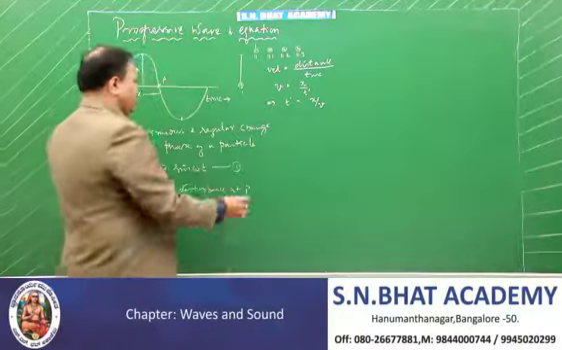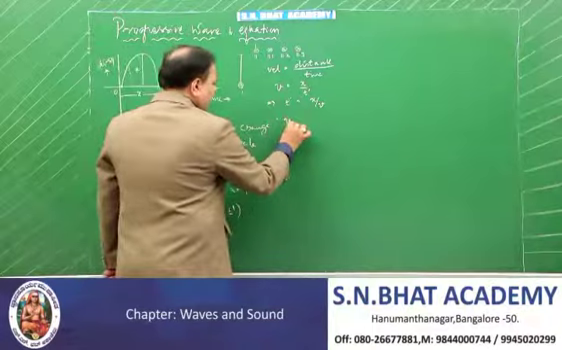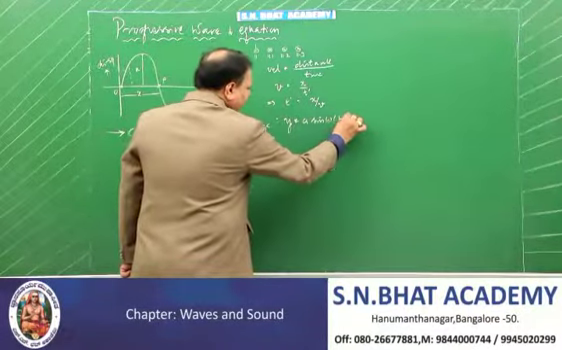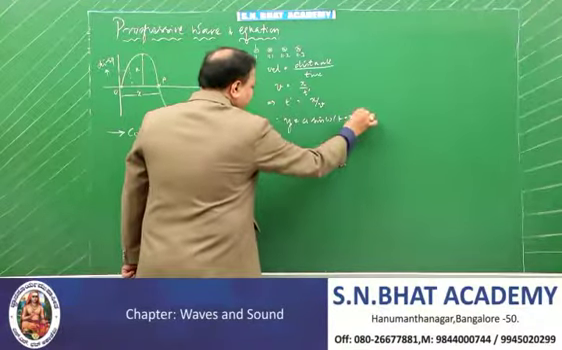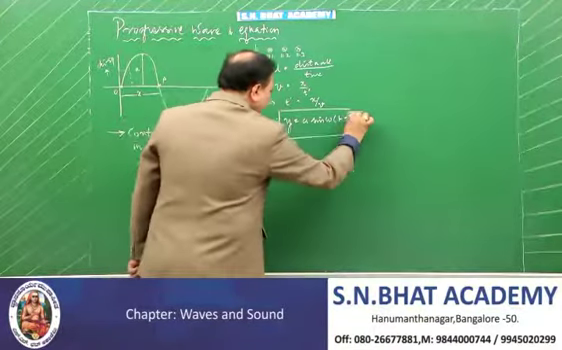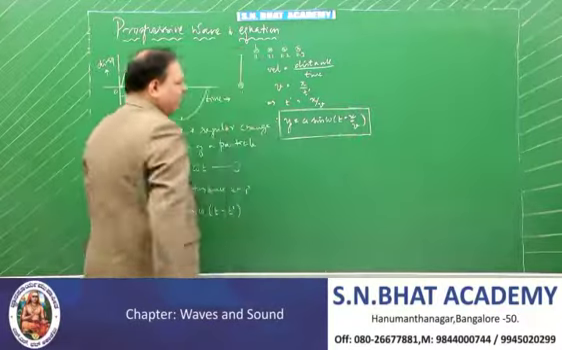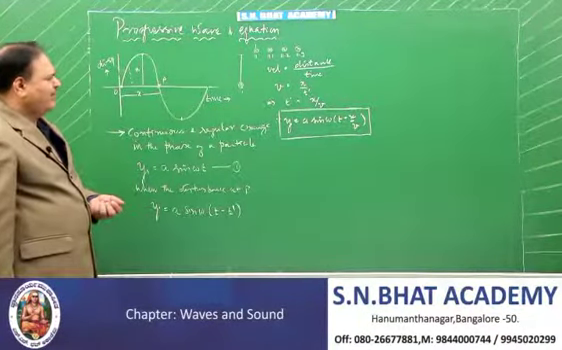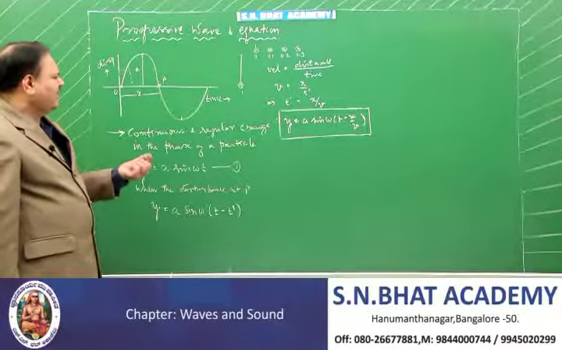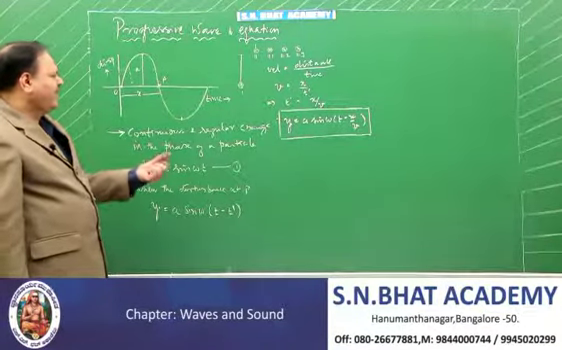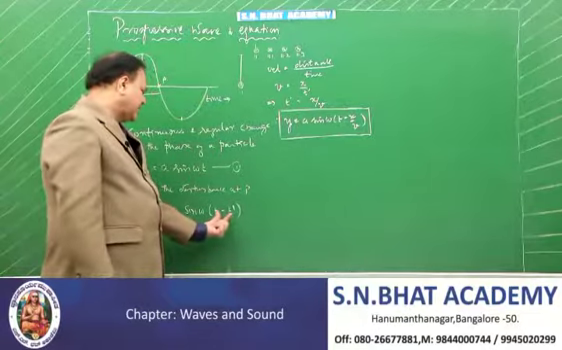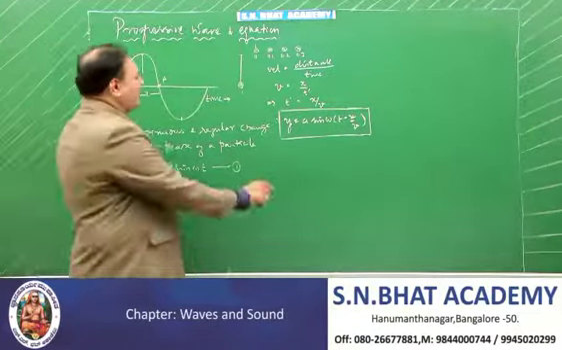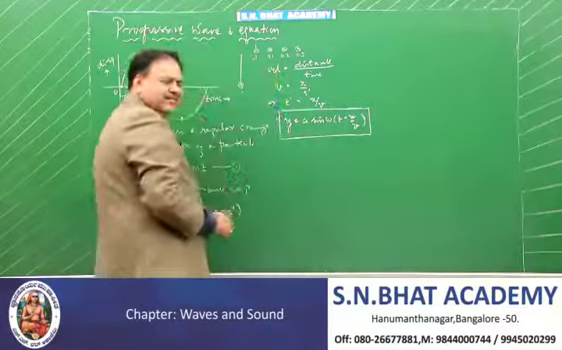Substitute that value here. Therefore, you will get y is equal to a sine of omega t minus x by v, which is the very important equation for the progressive wave. So that's all. That is t minus x by v. Your t minus t dash is the difference in the time from here to here. That is from here to here it has taken 3 seconds.